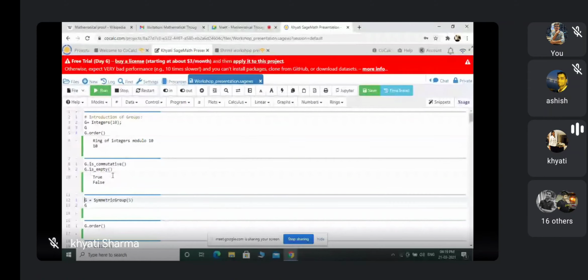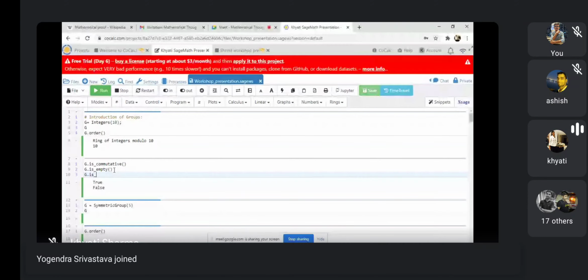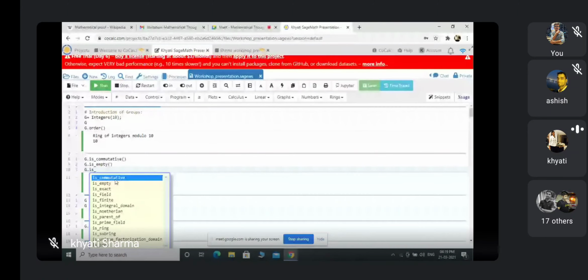So similarly, you can do many things related to this group G. So now I am doing other things. For that, what I have to do is G dot is underscore, and now you have to press the Tab key on your keyboard. So there are many things you can check: that this group is commutative, it's empty, it's exact, its field is finite, it's an integral domain, it's Noetherian, it's a prime field. You can check many things for this group.